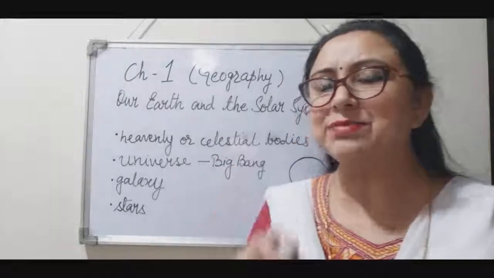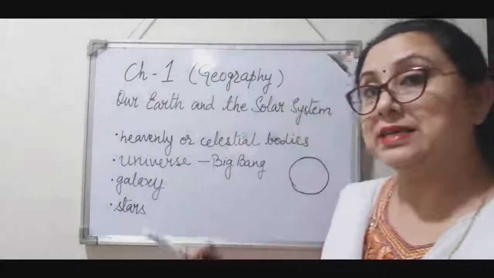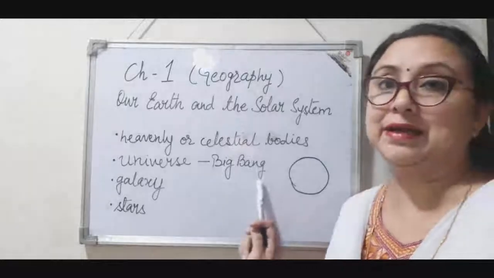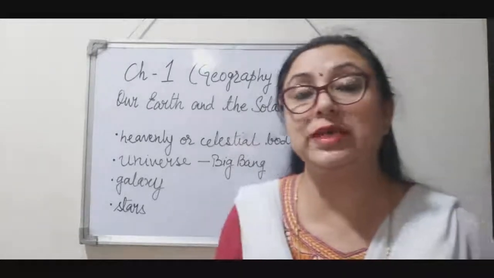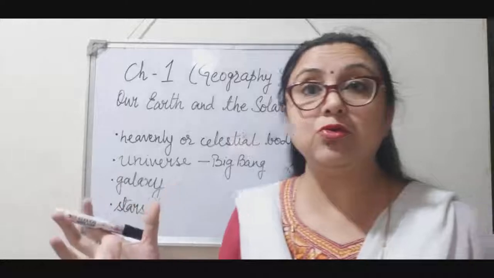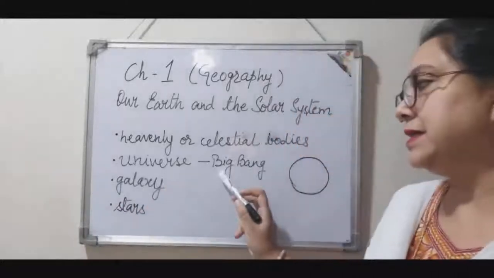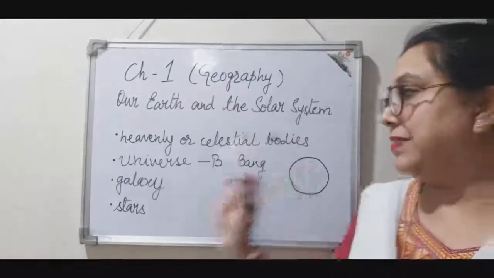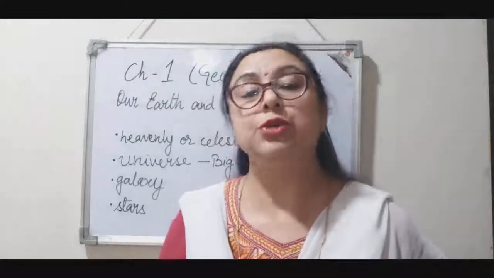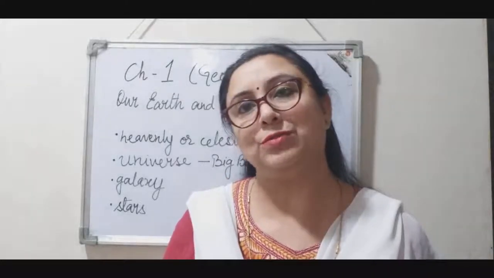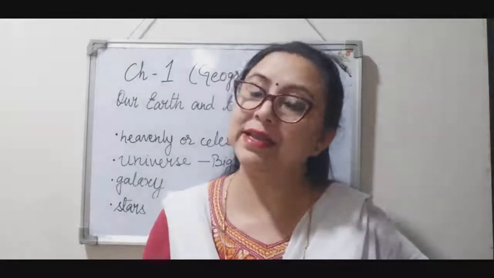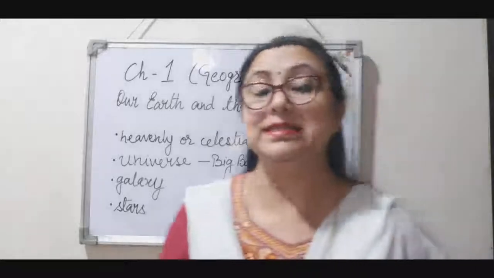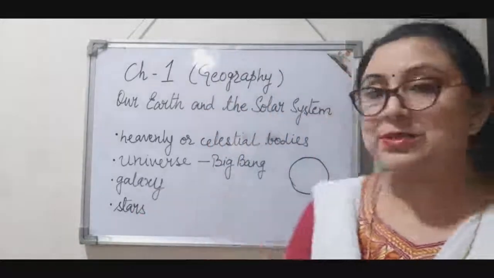And some scientists believe this to be the Big Bang, right? What do they call it? This huge explosion, they call it Big Bang, right? And this is how our vast universe was formed, right? The stars, the planets, and all the heavenly bodies, all the celestial bodies, they came into existence, right? I hope this is clear to all of you. Now, let us proceed further.